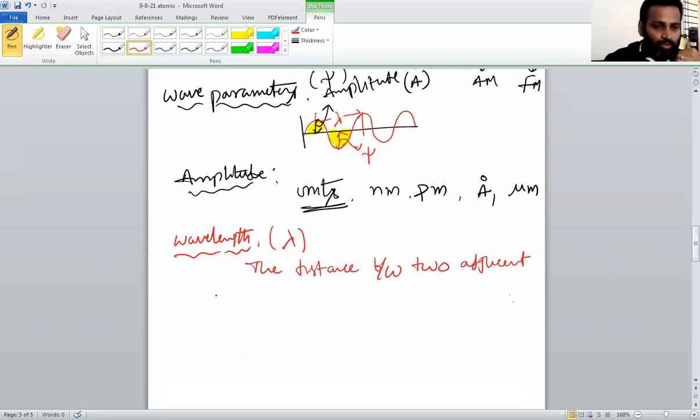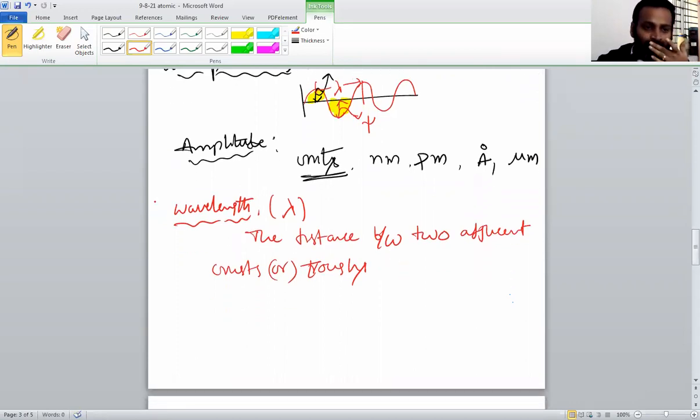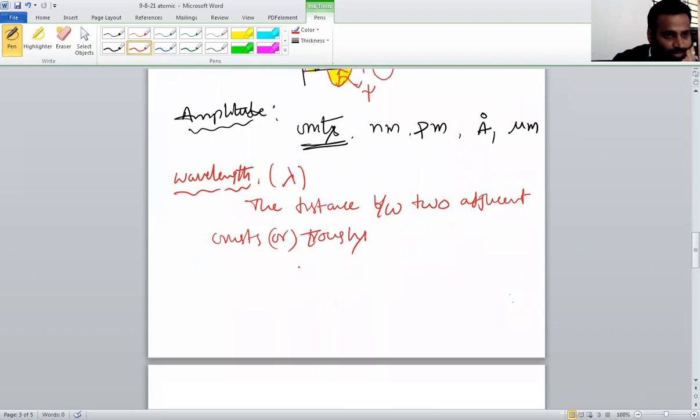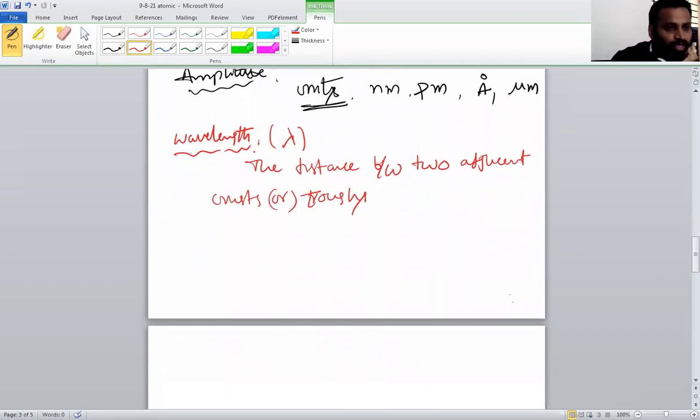I have written it here, please check that. So the distance between two successive crests or troughs is called wavelength.